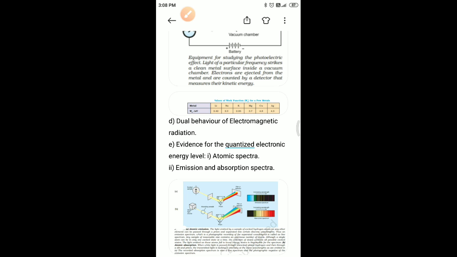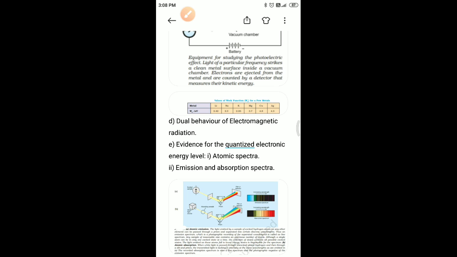We'll get the answer 6.626 × 10^-19 joule. The energy of 1 mole of photons will be 6.626 × 10^-19 joule × 6.022 × 10^23 per mole.